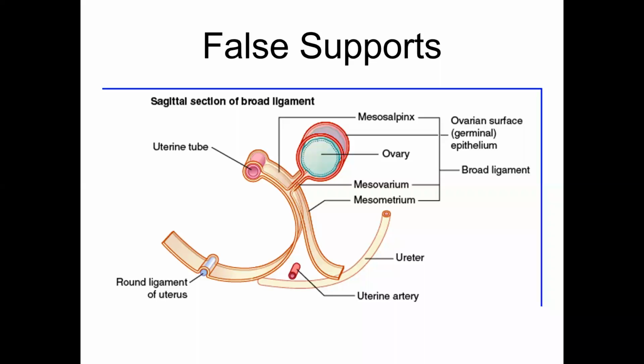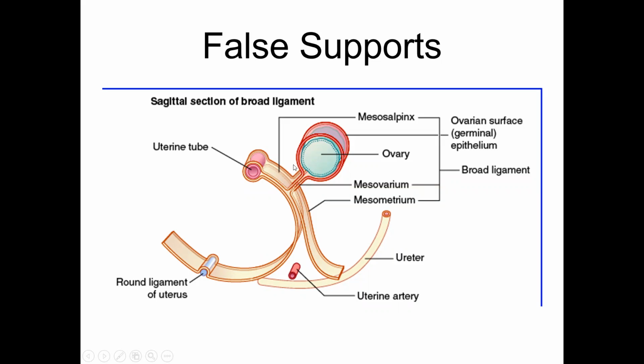The word salpinx means tube. So the part connecting the uterine tube up to the level of the ovary is called mesosalpinx. The part of the peritoneal fold which is going towards the ovary is called mesovarium. Remember, all these peritoneal folds are simple squamous epithelium, including the mesovarium.